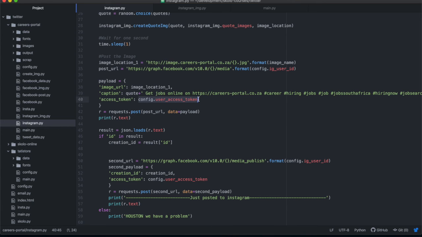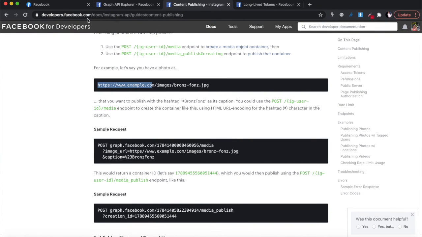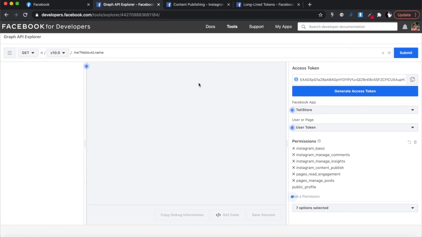If you watched last week's video, you would remember the discussion around access tokens. I don't want to spend too much time on this in this video, but I will do a high level discussion so that you at least know you need to do something with regards to the access tokens. Remember, this is where we get our access token, off the Graph API Explorer. If you select user token, you get what they call a short-lived access token. It's an access token that is only good for an hour.